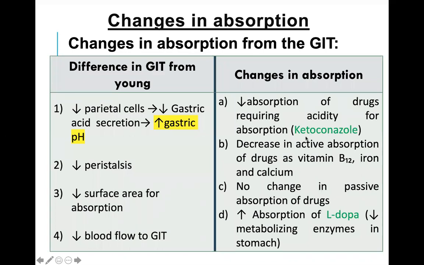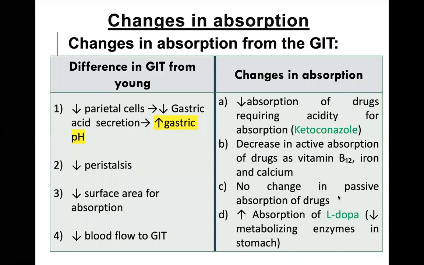Ketoconazole is an antifungal drug, generally used in the treatment of fungal infections.